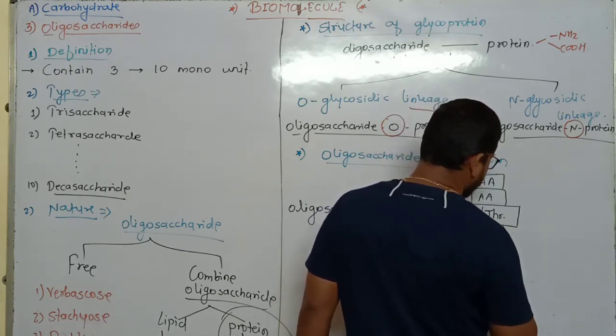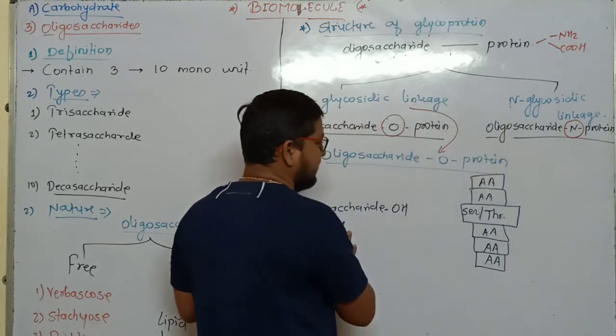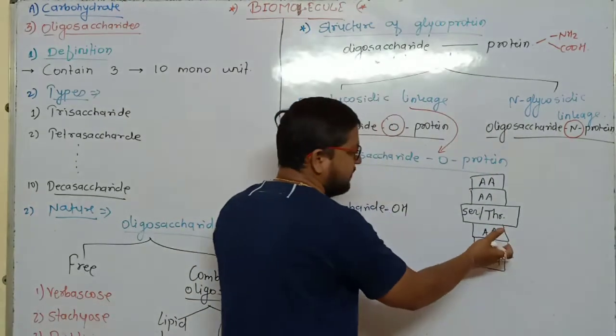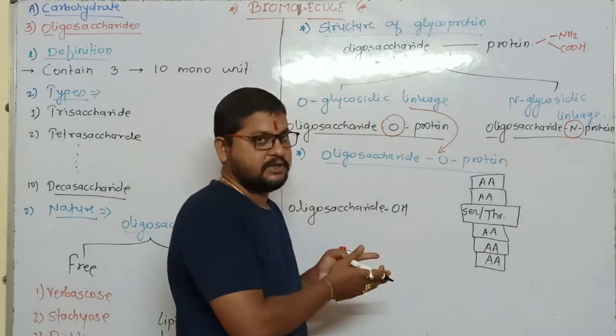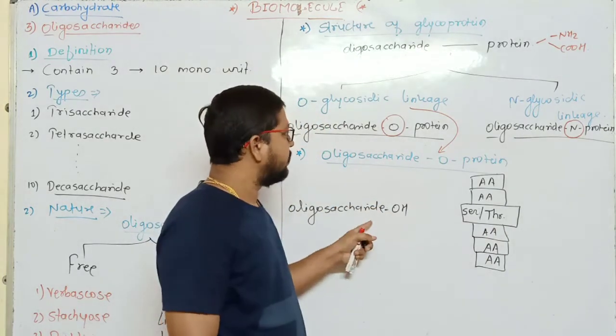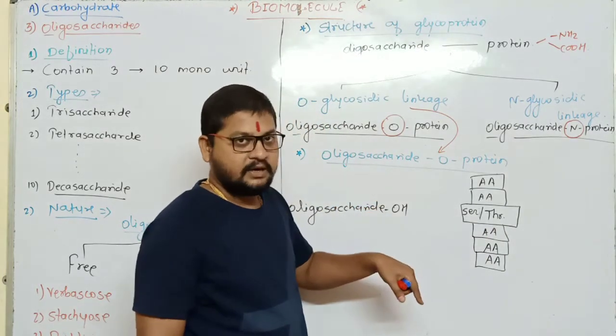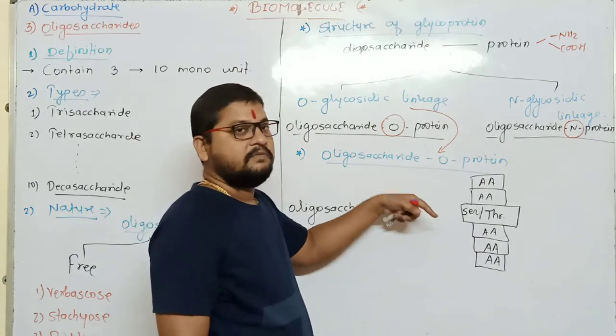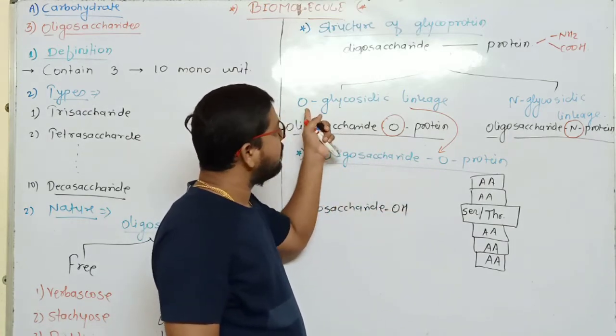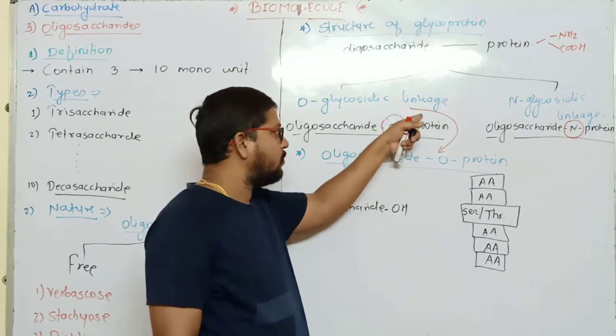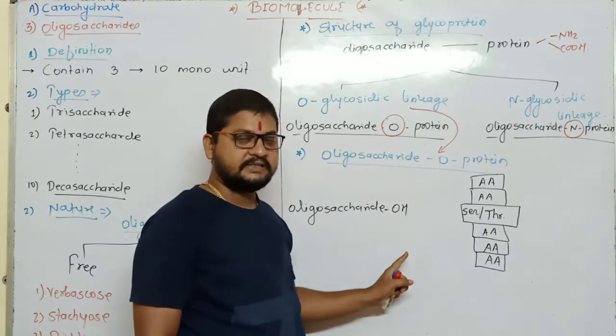What I write here, understand? This is oligosaccharide and this is a protein. When these both molecules come together and condense, then it produces glycoprotein. And in between them, which linkage formation takes place? That is O-glycosidic linkage. But how does this O-glycosidic linkage formation take place?